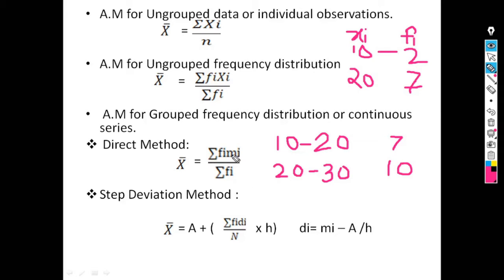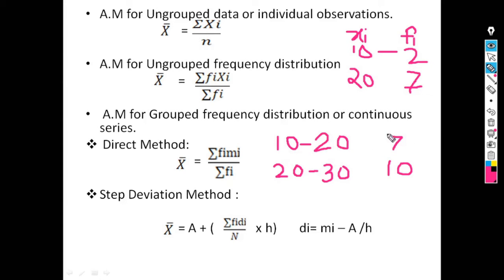For this type of data, the formula for calculation of arithmetic mean is x bar equal to summation of fi into mi divided by summation of fi. Here mi means midpoint, so for this type of data we have to calculate the middle value. The formula for middle value is lower limit plus upper limit divided by 2. For this class interval the mid value is 10 plus 20, 30, 30 by 2 is 15.